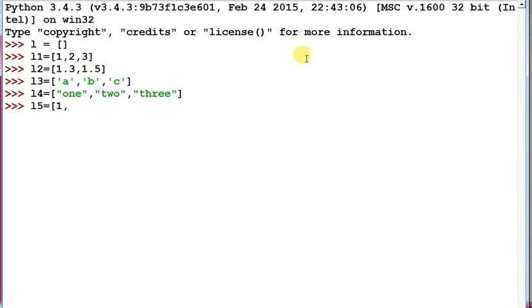Suppose one integer, one float, one character, and one string you have taken. So in this way we can create a list.